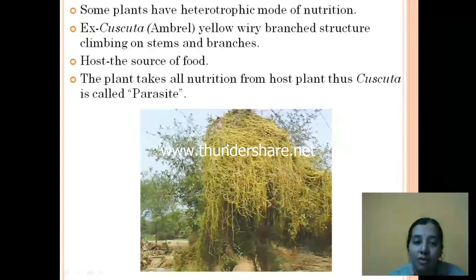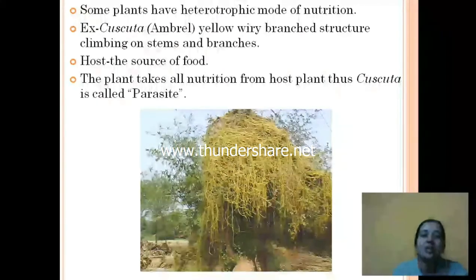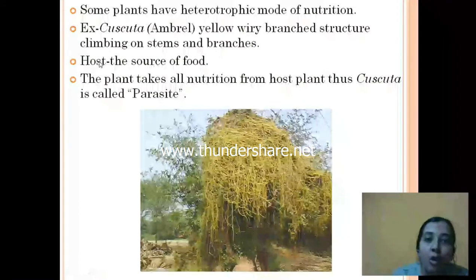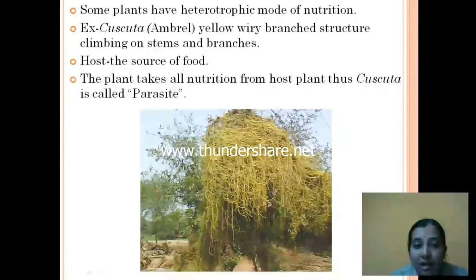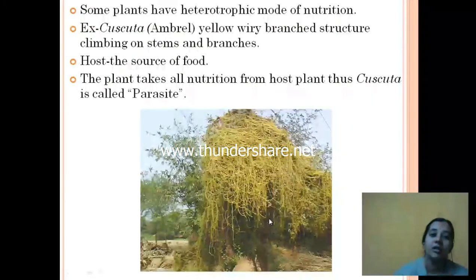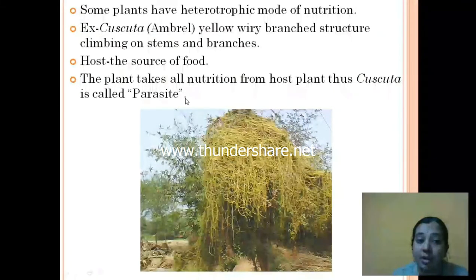Then we have the host. The host is the source of food in the case of plants, and it acts as a shelter for the other organism. Here you have a big tree on which the Cuscuta has grown. Therefore, the tree is called the host because it is acting as a source of food for the Cuscuta. The plant takes all its nutrition from the host plant, thus Cuscuta is called a parasite.